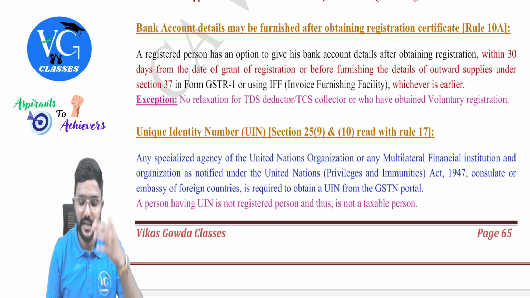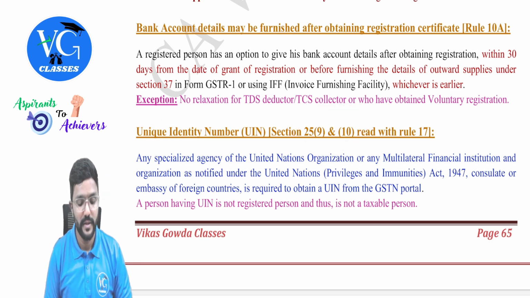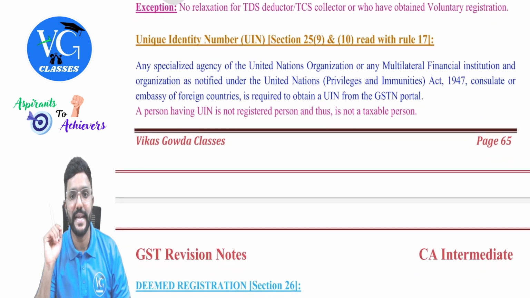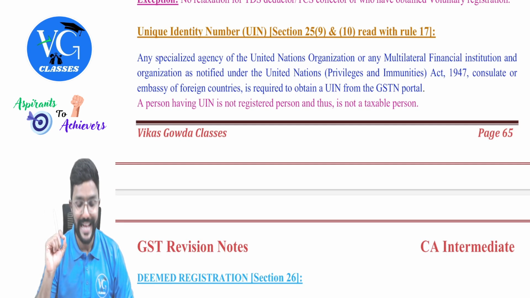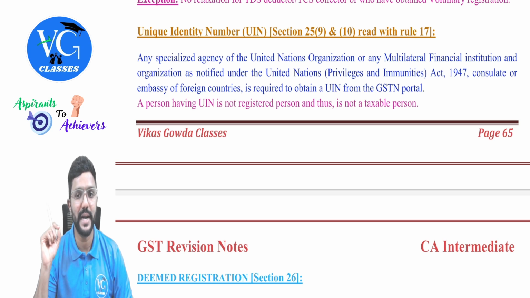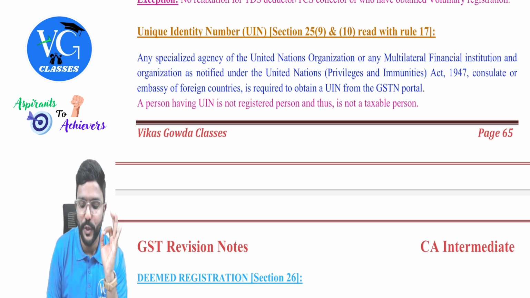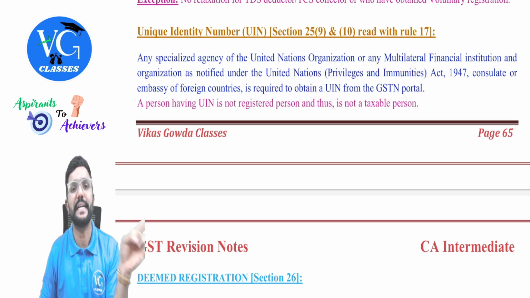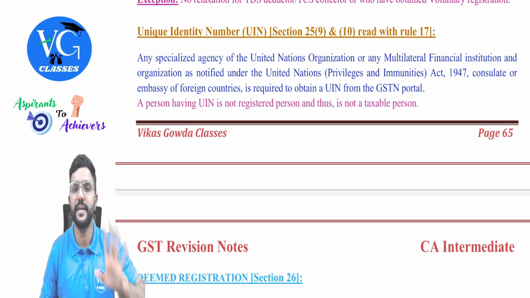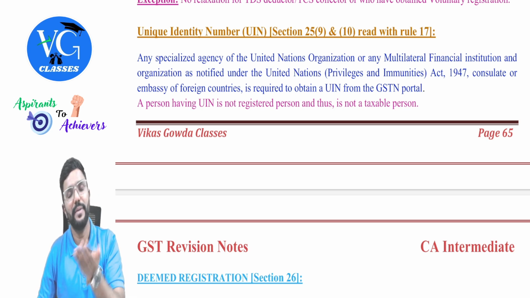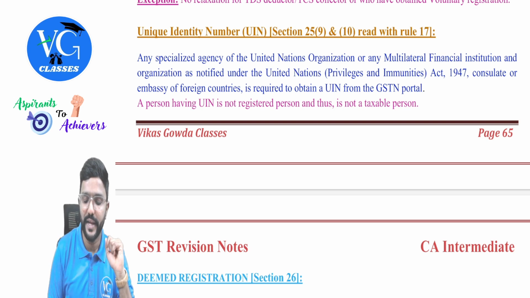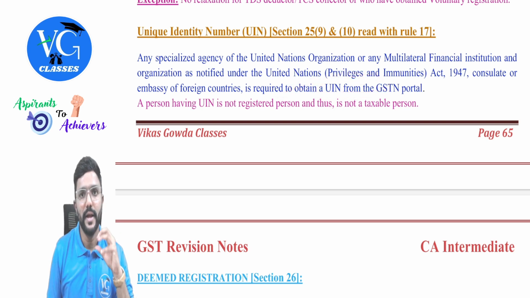Next, unique identity number. Section 25, subsection 9 and 10, read with rule 17. Any specialized agency of United Nations organization or any multilateral financial institution and organization as notified under the United Nations Privileges and Immunities Act 1947, or consulate or foreign embassies of foreign country, that is foreign embassies in simple, is required to obtain UIN from GSTN portal, and it is centralized. So should we obtain it for each and every state? No. So these are the people who are providing services for their home country but in India, and they have to obtain UIN in India, guys. And it is centralized.